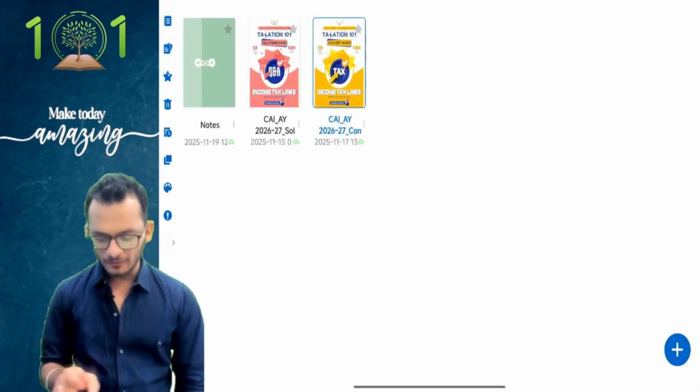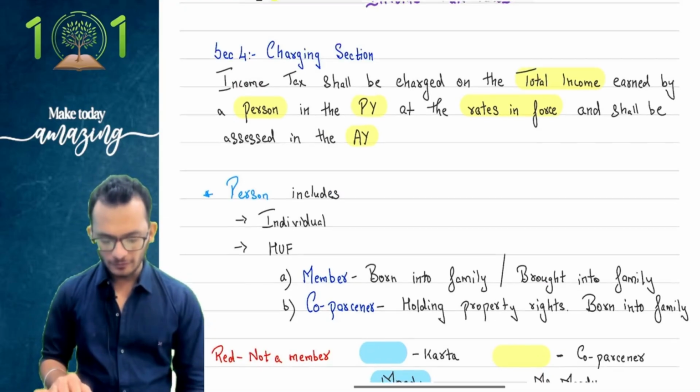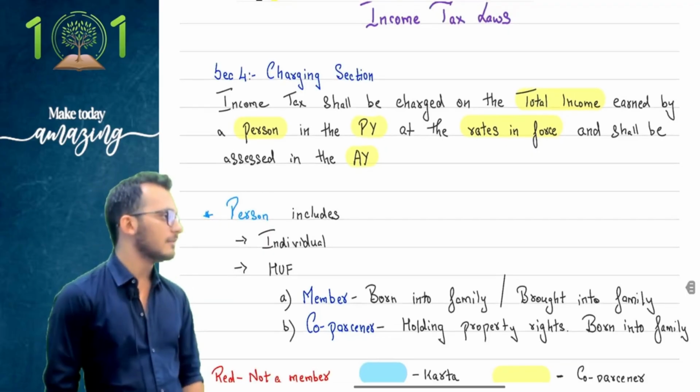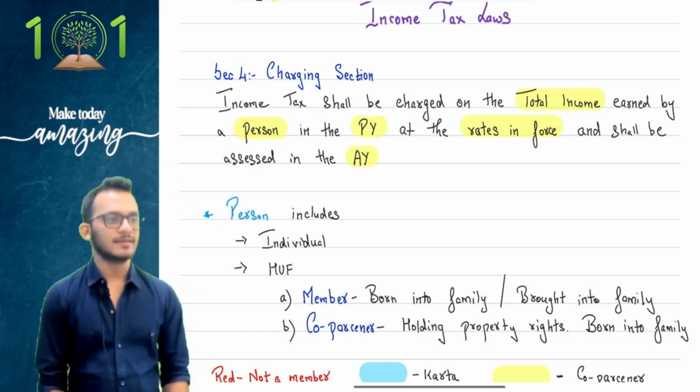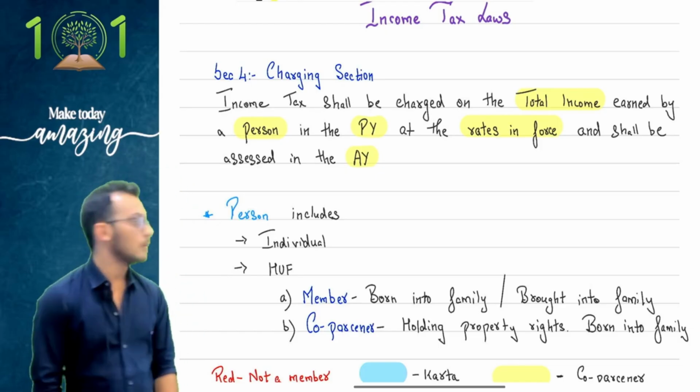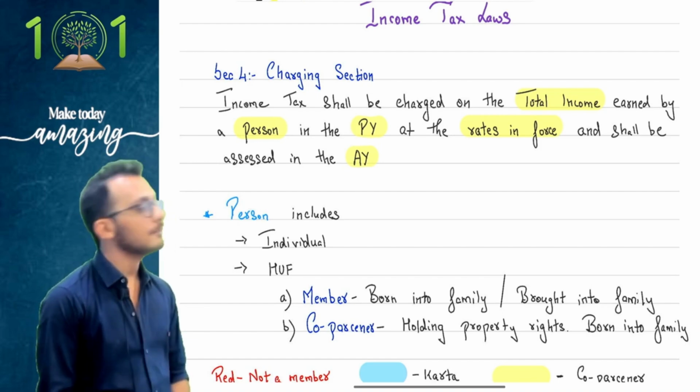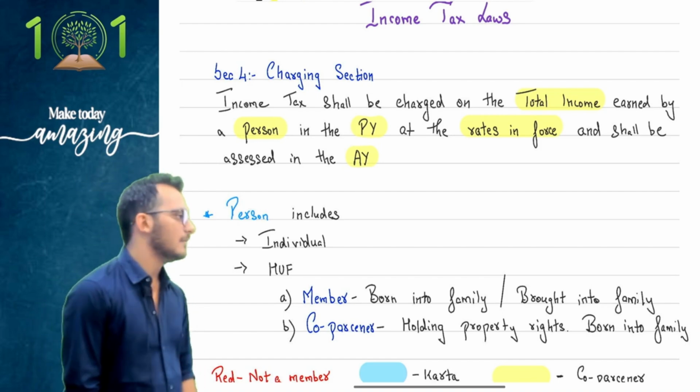On that understanding, people, a few more topics are pending, and then we close this chapter off. We have now understood what is called previous year. We have understood what is called assessment year. Today's discussion is going to be about rates and force, which we'll do in the next chapter. But before that, there is one topic which is still pending, called total income.